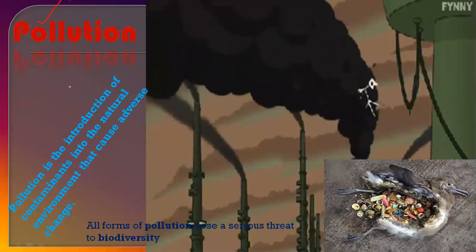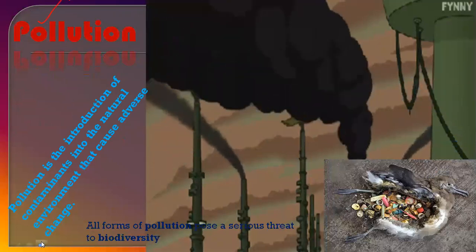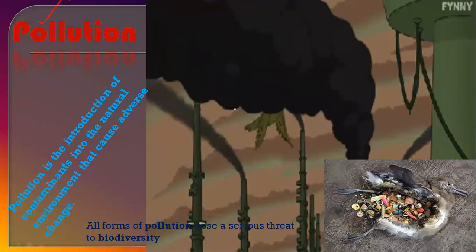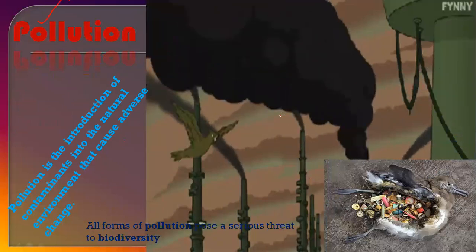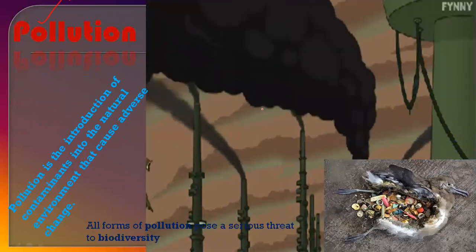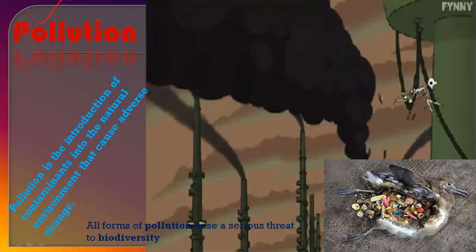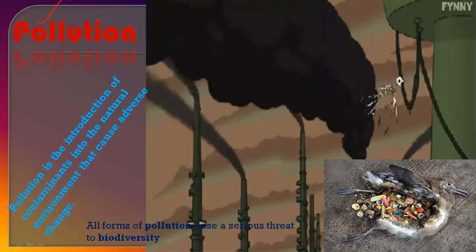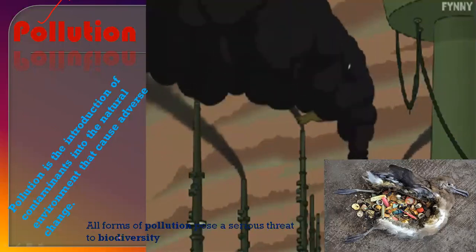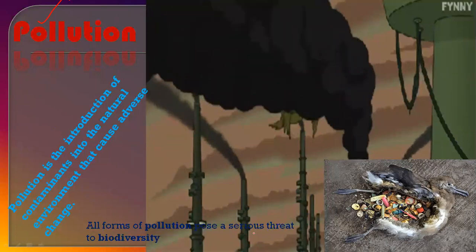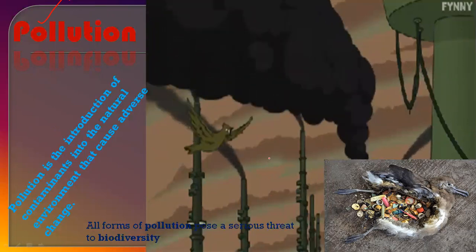The next one is pollution. That is a very important factor. Pollution is the introduction of contaminants into the natural environment that cause adverse change. You can see from this factory, smoke is coming out, the introduction of lots of chemicals into the atmosphere. What is happening to that bird? That is a threat to biodiversity, like all forms of pollution pose a serious threat to biodiversity. It can be air pollution, land pollution, water pollution.